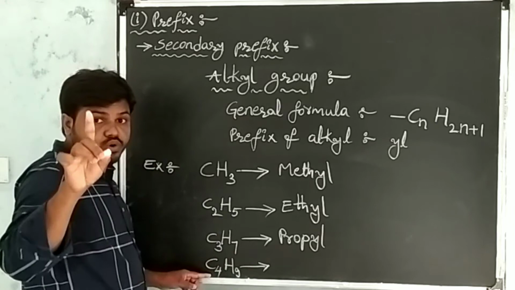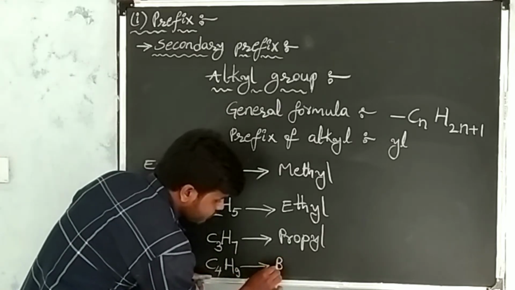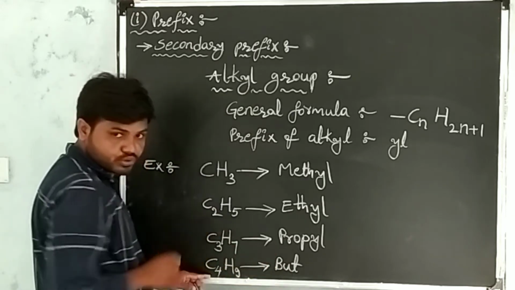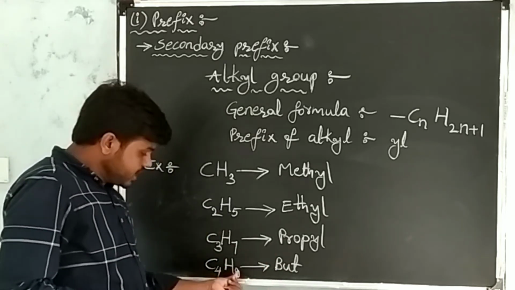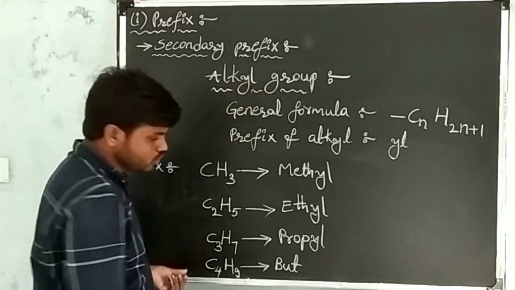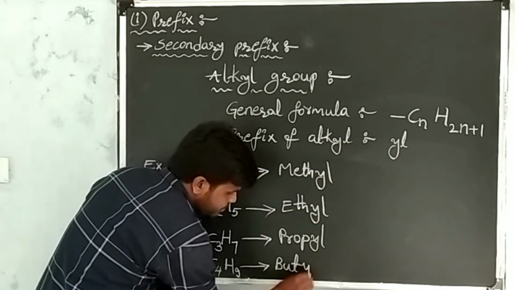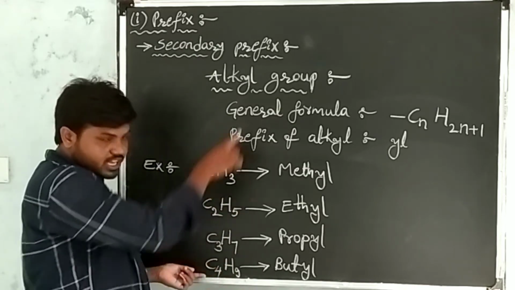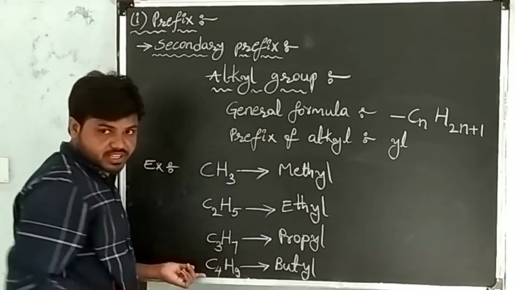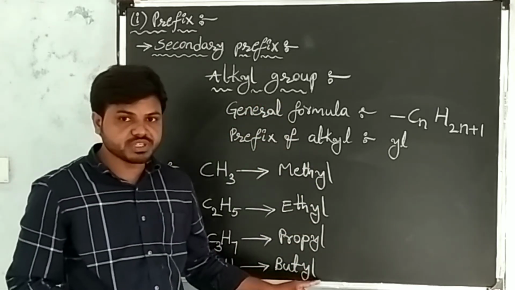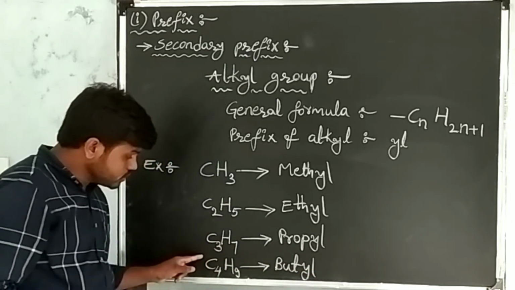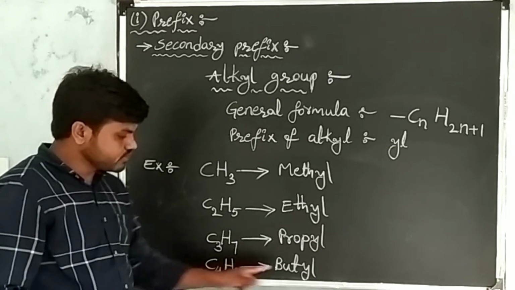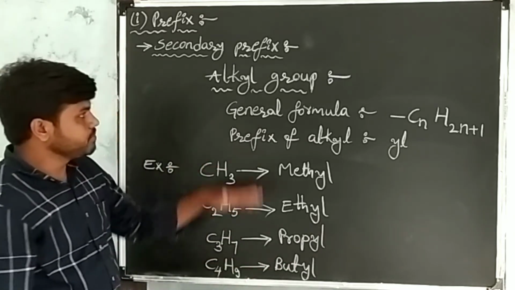Write the root word of four carbons, that is but. After writing the root word, it belongs to the alkyl group, so use the prefix. The prefix of the alkyl group is yl. That's why I wrote that. So the name of the substituent is butyl. See, I am repeating.